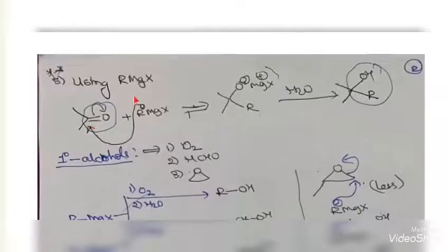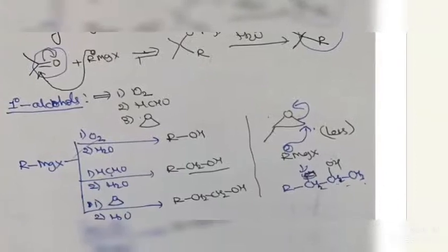Here the carbonyl group is there, so nucleophilic attack will take place and give the corresponding alcohols. Primary, secondary, and tertiary alcohols are there. When will the primary, the secondary, and the tertiary alcohols be formed when using Grignard reagent? We'll go through it one by one. First, you want to prepare primary alcohols.